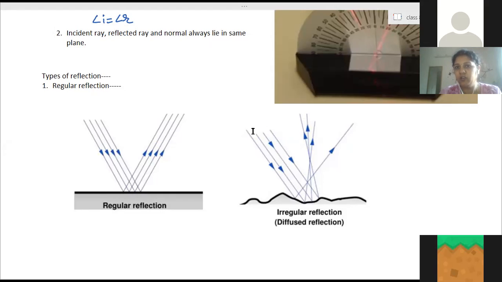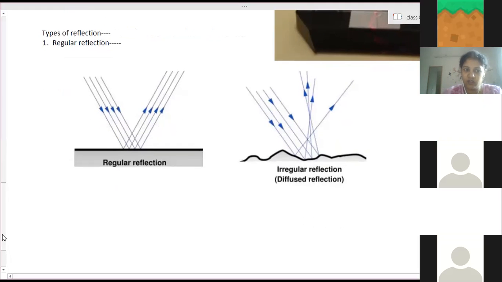And then the irregular or diffuse reflection: the diagram itself tells us that when parallel incident rays strike the surface, due to an irregular, uneven surface, the reflected rays could not remain parallel. Such reflection is called diffused or irregular reflection. You have to write this definition as a comparison, with differentiating points.